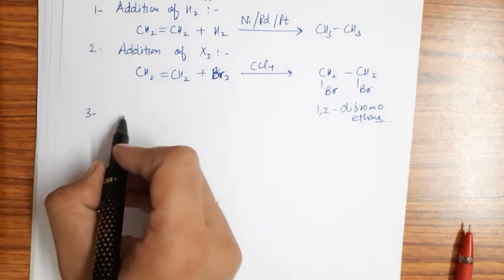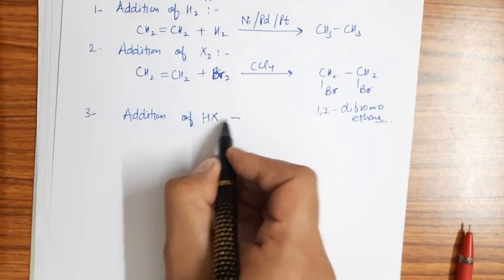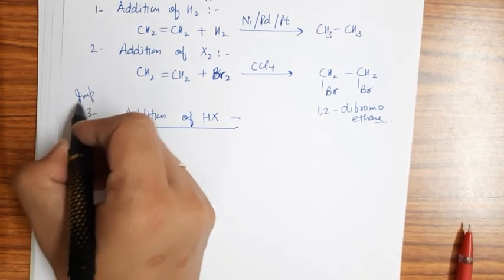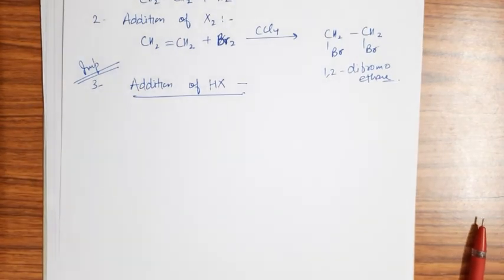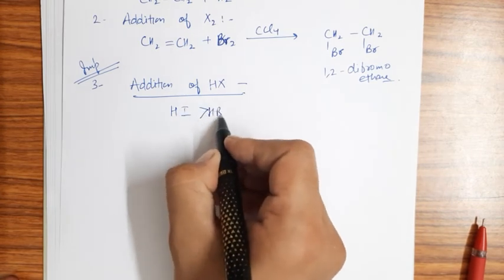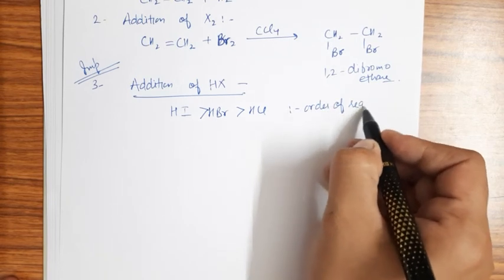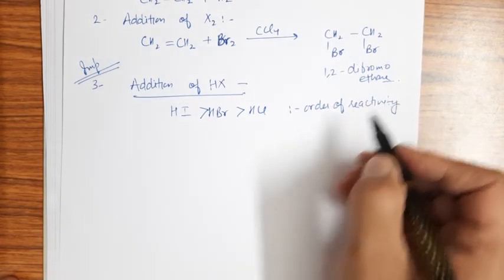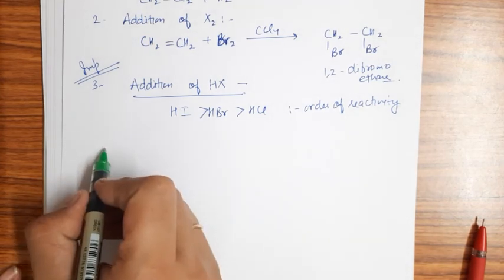Now third is the addition of hydrogen halide, and this is most important in the addition reaction. It is highly important. Now in this type of addition reaction, the order of reactivity is HI, then HBr, and then HCl. This is the order of reactivity. So the addition reaction, if we take the symmetrical alkenes, then the addition reaction is very simple.